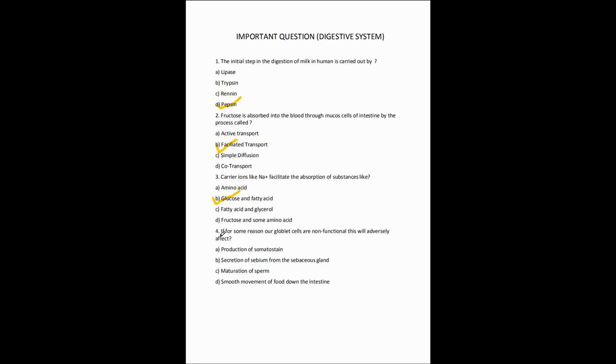Question number 4. If for some reason our goblet cells are non-functional, this will adversely affect option A production of somatostatin, option B secretion of sebum from the sebaceous gland, option C maturation of sperm, option D smooth movement of food down the intestine. So the correct answer is option D.